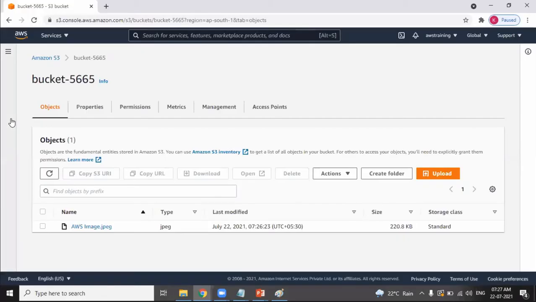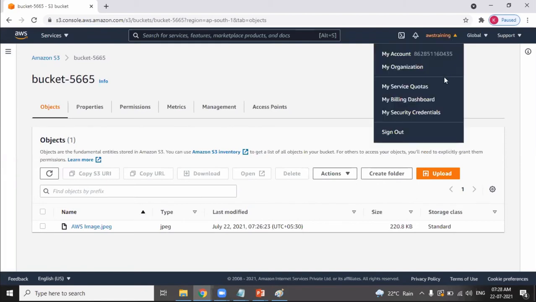The first point, every account will have a canonical ID. Every AWS account will have a canonical ID. Canonical ID is something similar to account ID. This is my canonical ID, look at this, AWS training is my account. Every account will have a canonical ID. If anybody asks for a canonical ID, it is something like an account ID.